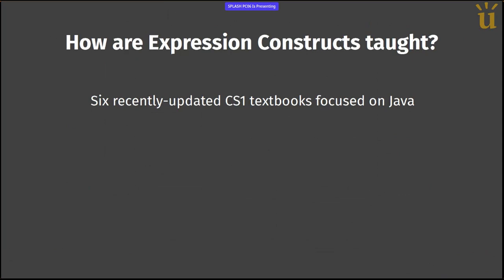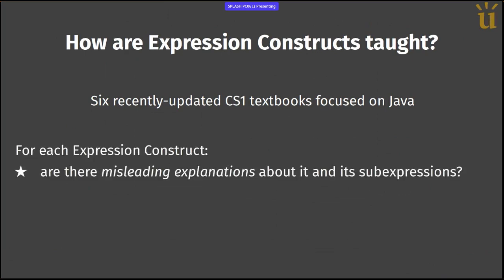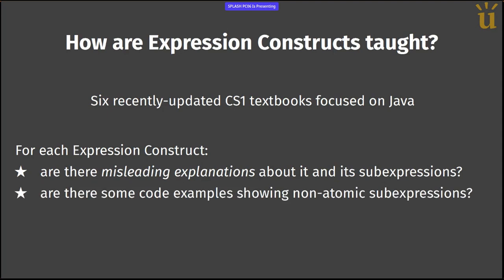And we looked at 2 things. For each expression construct, are there misleading explanations about the constructs and its sub-expressions? And after a construct, usually the textbooks have a section that tries to exemplify it with a bunch of code snippets, and maybe then also some projects. And we also looked at those sections immediately following the introduction of a new construct to see whether there were some code examples showing non-atomic sub-expressions. Because if students get only shown atomic sub-expressions, they might be induced to believe that that's not really a full sub-expression that can be plugged in with an entire other expression.